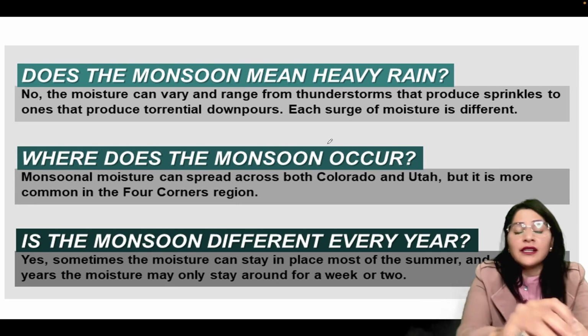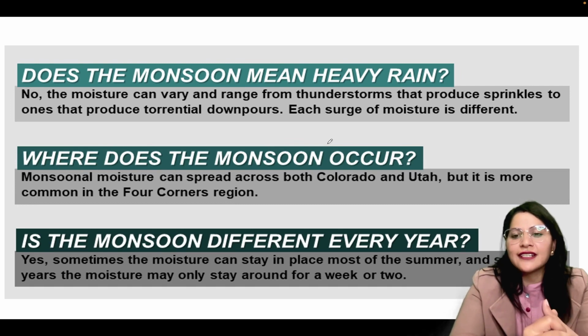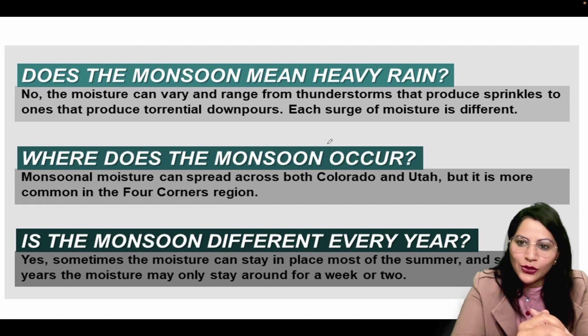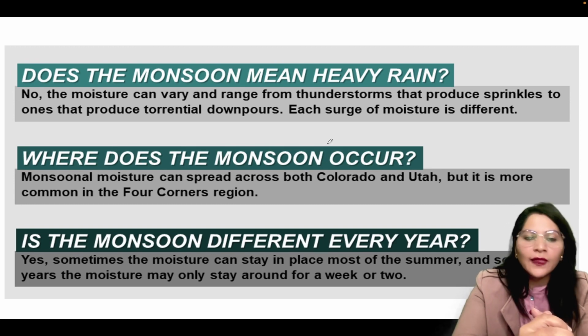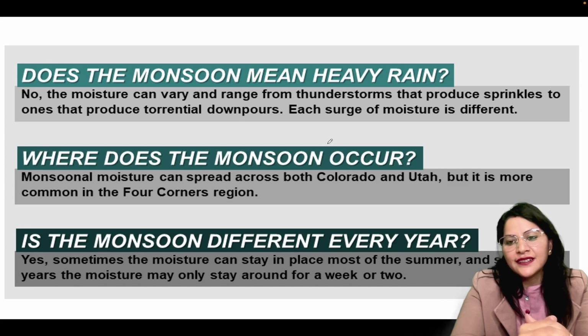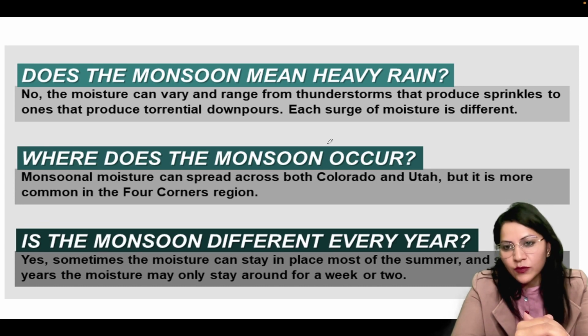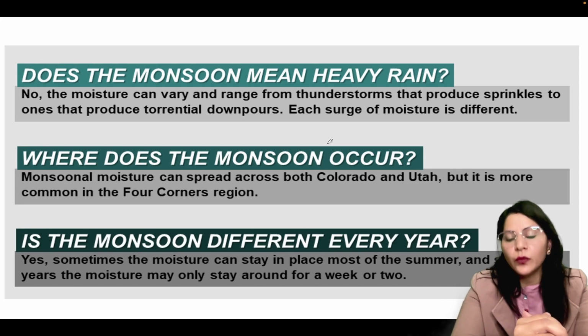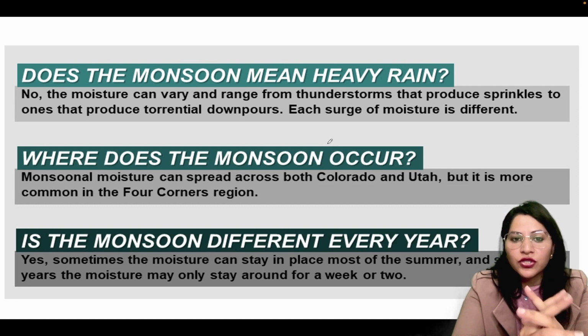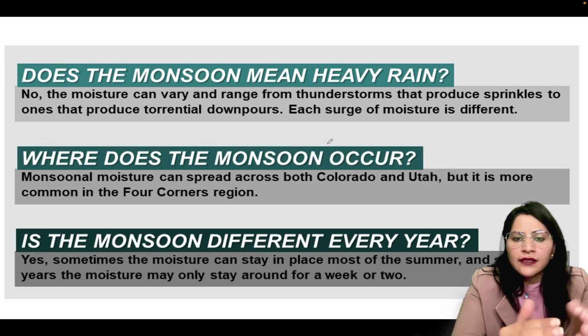So what is monsoon? The first question that arises in our minds is, what is monsoon? Monsoons are basically seasonal winds that change their direction after every 6 months.